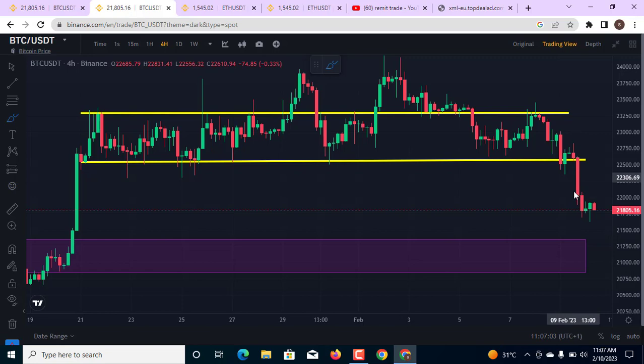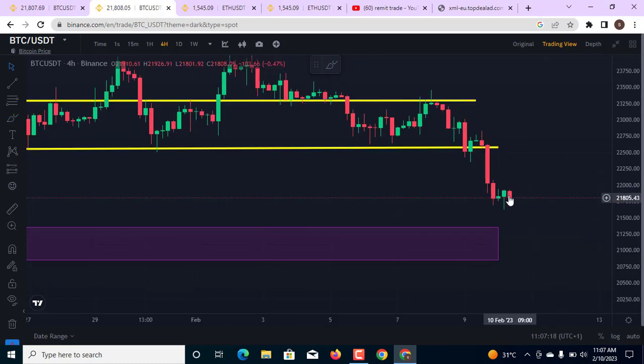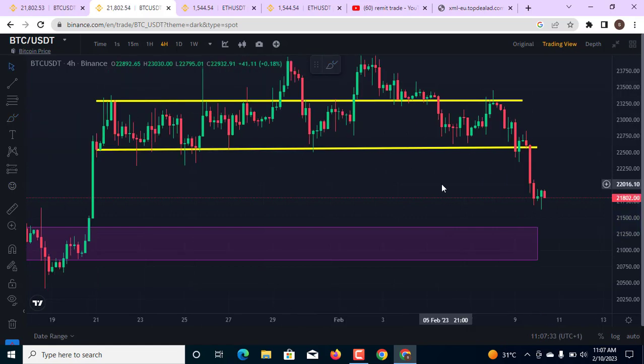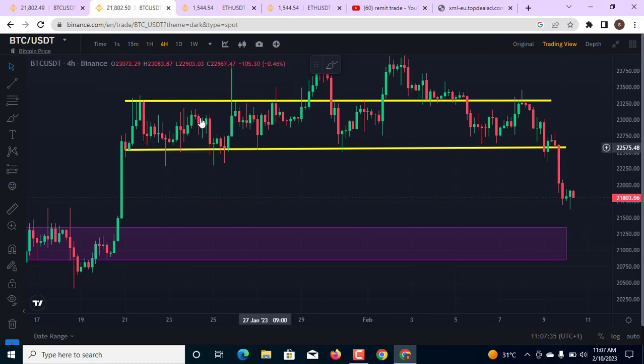If you took this trade, it should be a massive profit right now, and at this very area of 21,100 and 21,200, we're going to see the market bounce back up. So I am still expecting the market to move down from this very area to the downside. From where the market is right now, I expect the market to still come back into this level of 21,200 at this very area on the chart. So this is what I am still paying attention to on the 4-hour chart, BTC USDT.